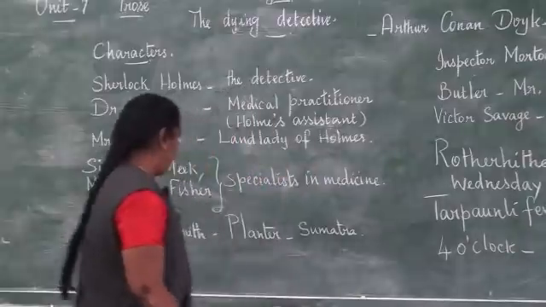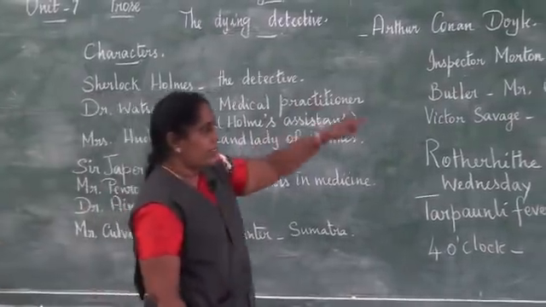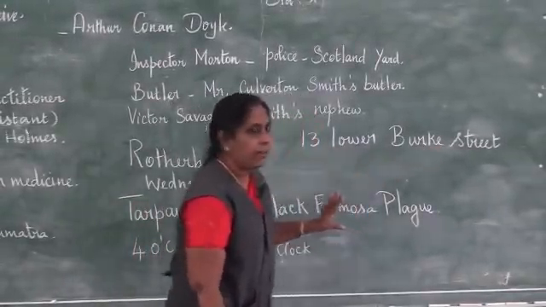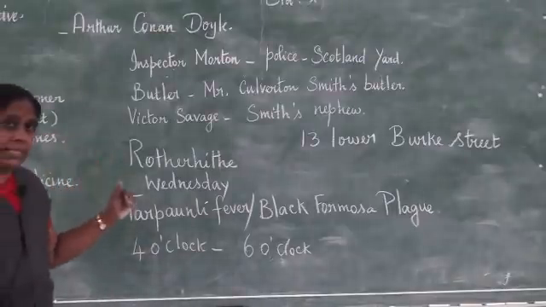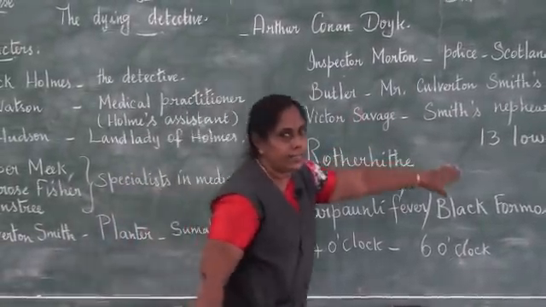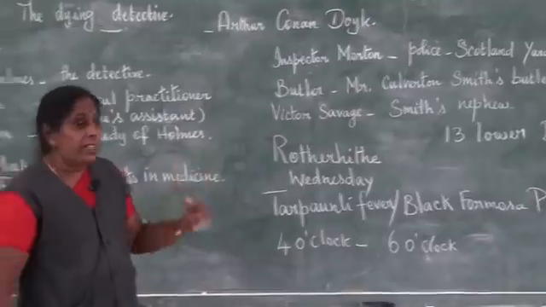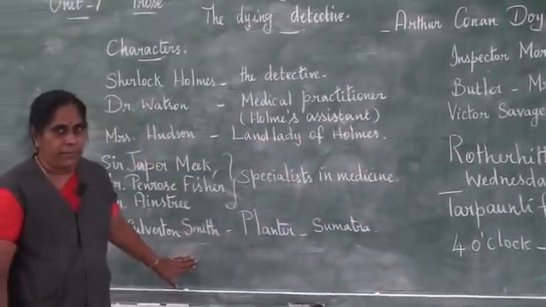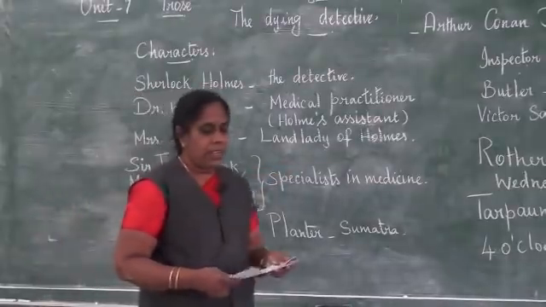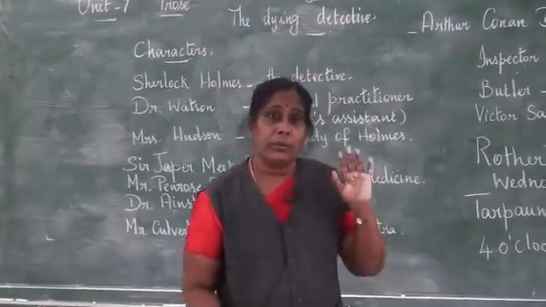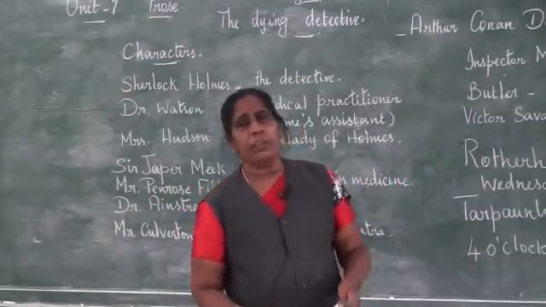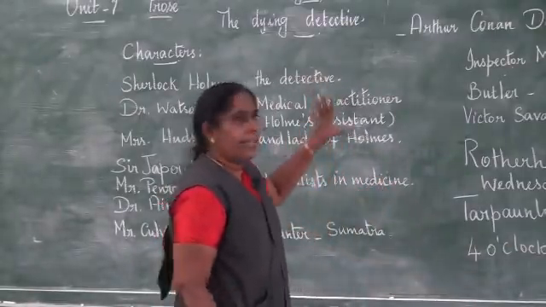And he asked him to go fetch Culverton Smith, who was residing in this address, that is 13 Lower Burke Street. And he told him to ask him to come and see him, because he was the only one who knew about the illness and he was the only one who could treat him. And to return before Culverton Smith came. So before he could come, Watson should arrive into Holmes' place. And he told him to tell any excuse for that matter to Culverton Smith and come out. So Watson went out with all these instructions.